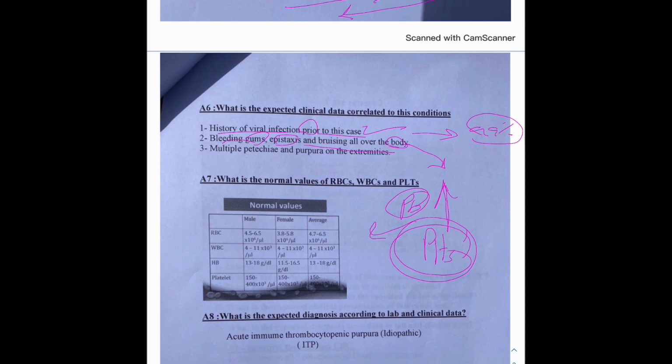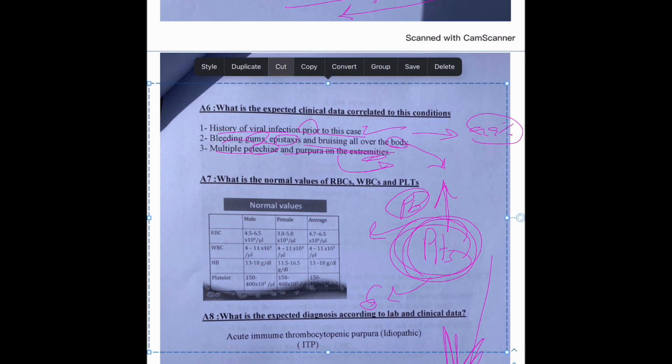So if the problem is in the platelets, the bleeding is going to be on the surface, and if the bleeding is deep, it's going to be from the coagulation factors. It is an information fact that you want to know. Multiple petechiae and purpura in the extremities, which is superficial.